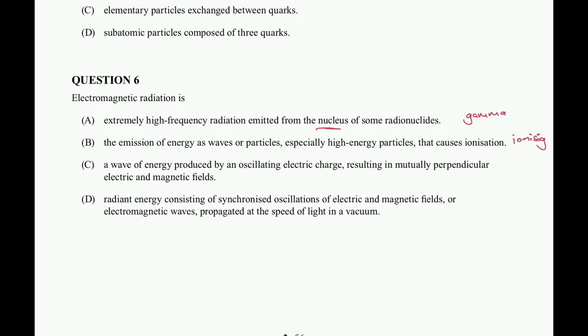So radiant energy consisting of synchronized oscillations of electric and magnetic fields, or electromagnetic waves propagated at the speed of light in a vacuum. So that speed of light is that extra definition that's helping me pinpoint that D is going to be my correct answer.